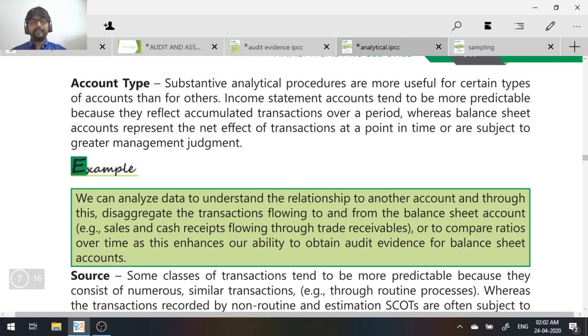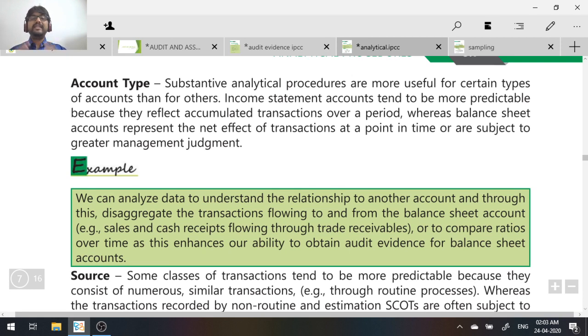Then is account type. They're saying analytical procedures are better for income statement items, like income, and not for balance sheet items, because income statement comparison is easily possible as income is recorded throughout the year, but balance sheet assets and all are as on a particular date, so comparison is not that easy.